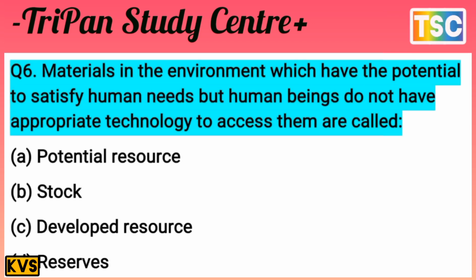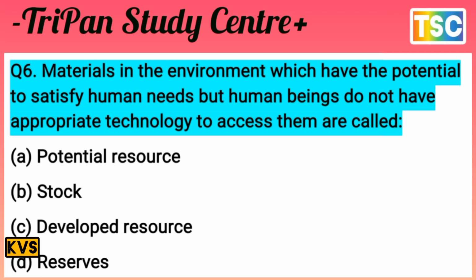The next question is very interesting. Materials in the environment which have the potential to satisfy human needs, but human beings do not have the appropriate technology to access them, are called.